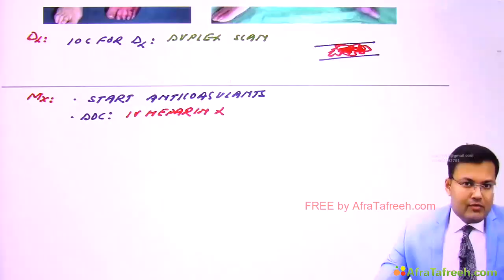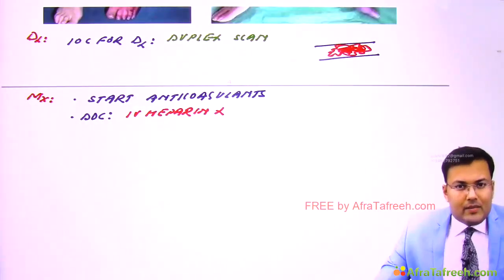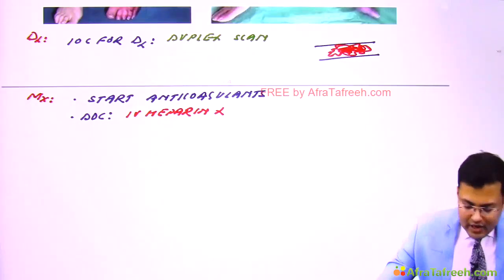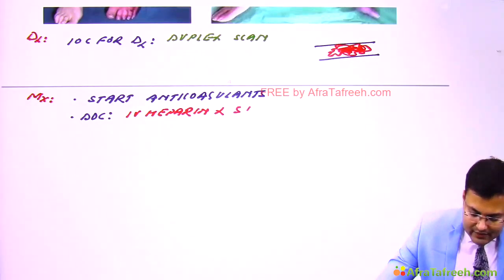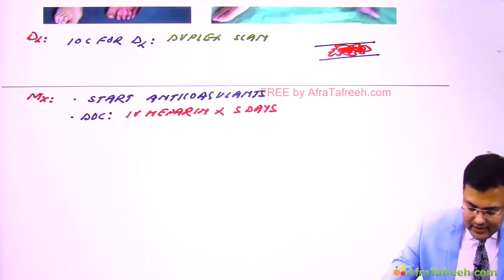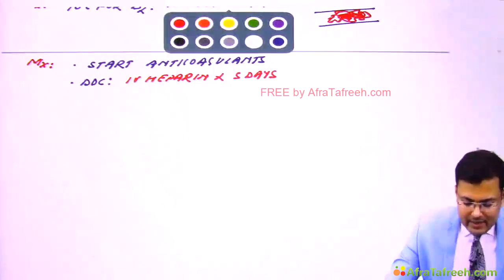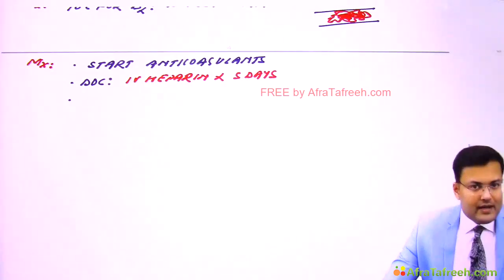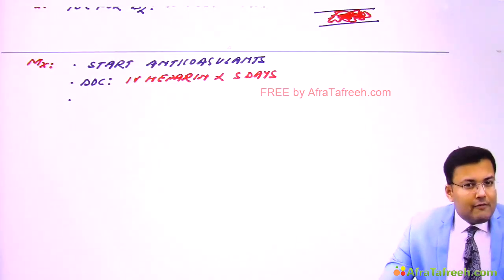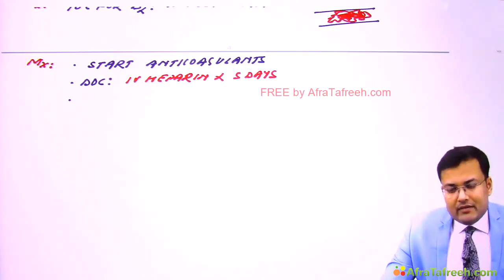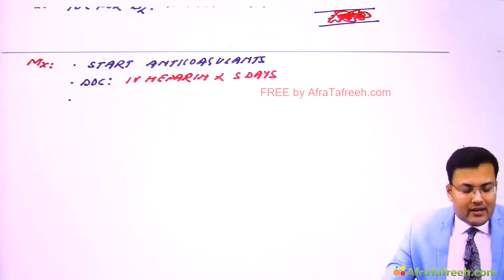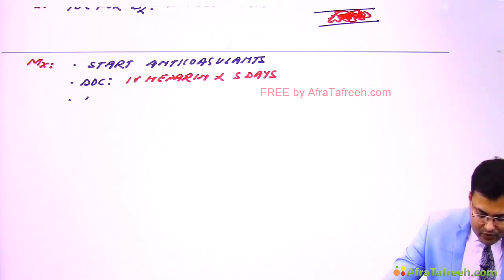So second important point which is asked in exams, that minimum for how many days we are going to give the heparin. So IV heparin is given at least for 5 days. Okay. So we start IV heparin. Simultaneously we have to start the warfarin also. You know, warfarin requires minimum 72 hours or 3 days to act. So we have to start warfarin, and it requires 3 days to work.